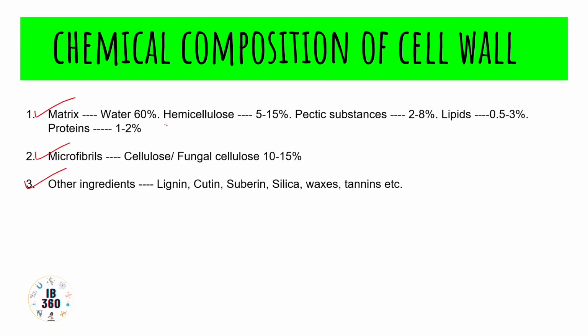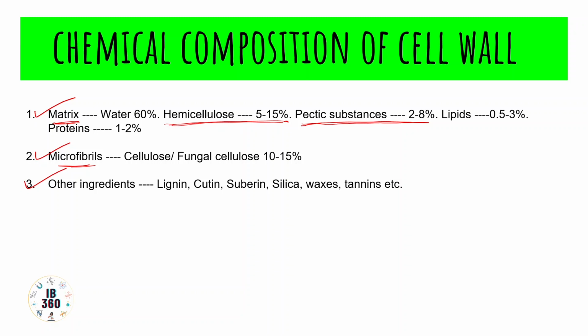Hemicellulose is 5 to 15%. Hemicellulose's main job is to establish attachment within microfibrils and the matrix. There are pectic substances, and these are responsible for maintaining the hardness. For fruits which soften, in them the calcium and magnesium pectates are partially solubilizing, and that results in some jelly-like consistency in them.